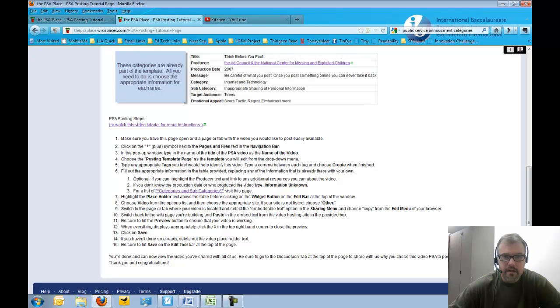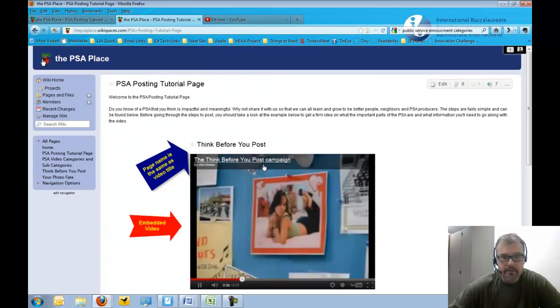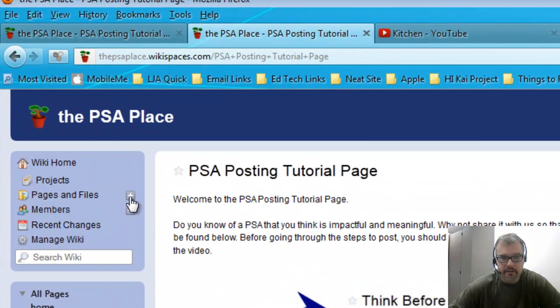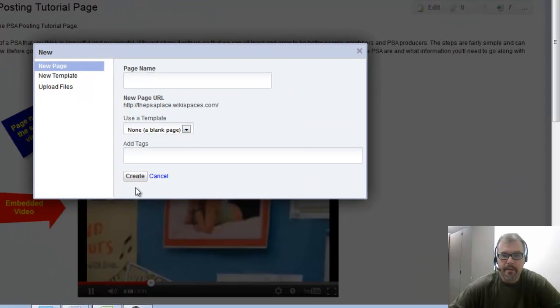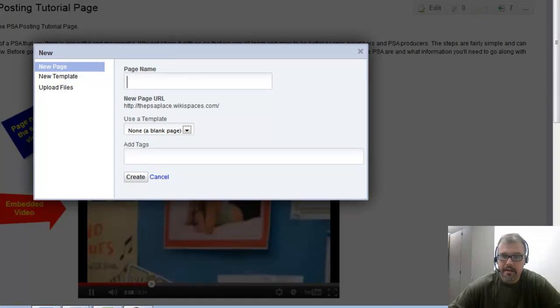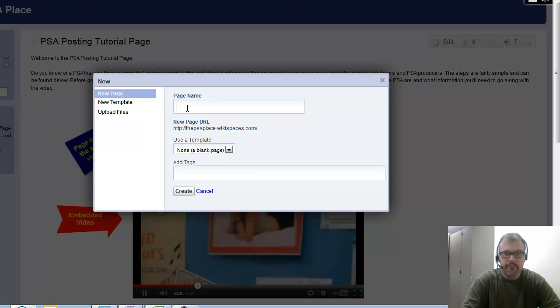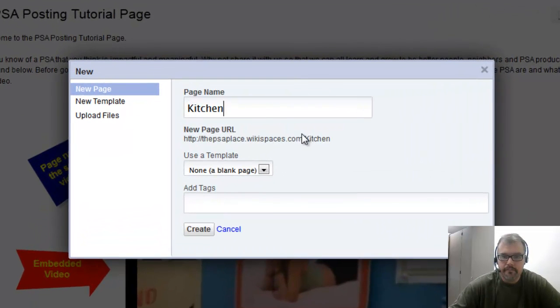Back to here. What we'll do is we'll come up to this navigation space, and next to Pages and Files there's a plus sign. If I click on this to add a page or file, a pop-up window pops up. What I'm going to do is start by putting the page name in this space. In this case, if you look up here, I've got The Kitchen. So I'm just going to type Kitchen as the title of the page.